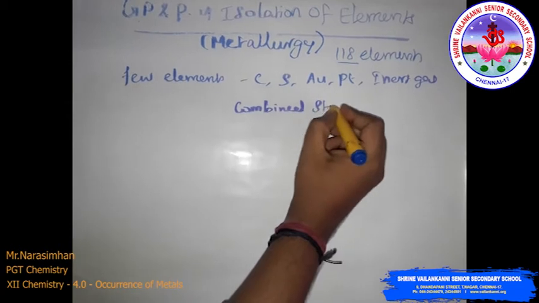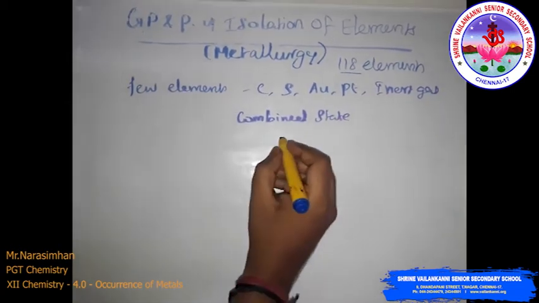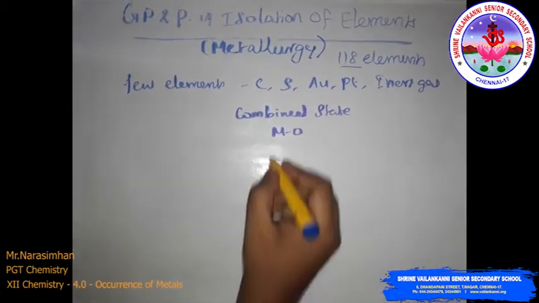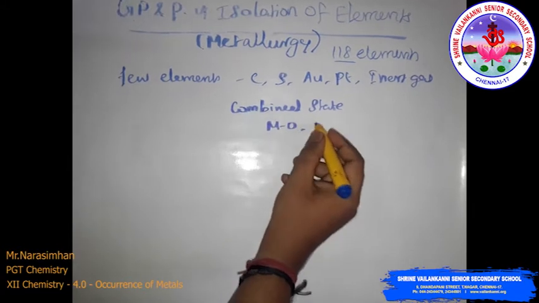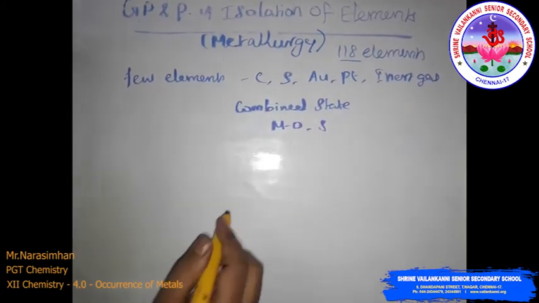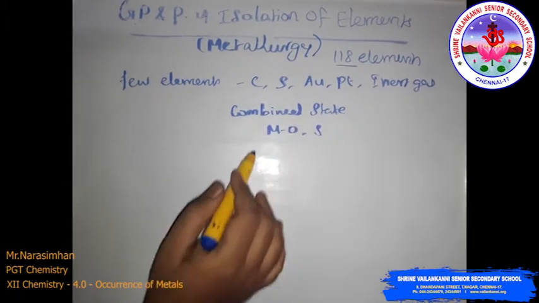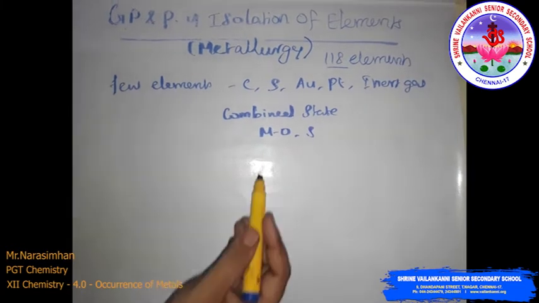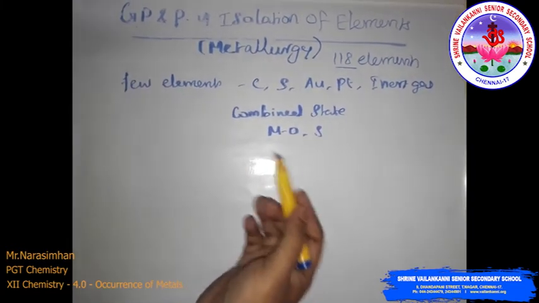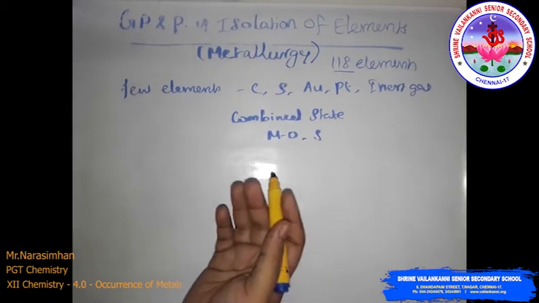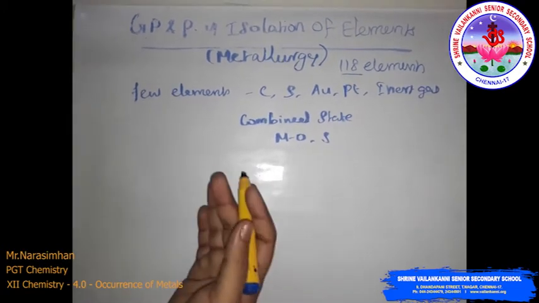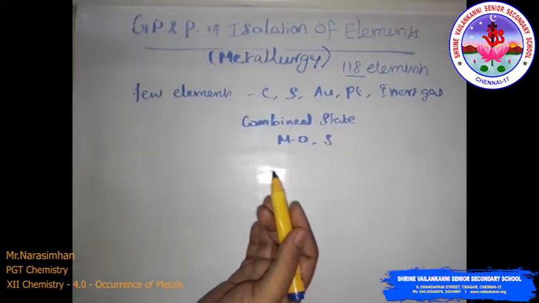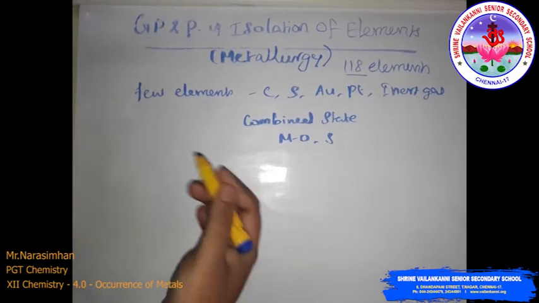Combined state means in the form of metal oxides, sulfides, like this. So many of the elements are in the combined state only. So we have to extract them, and that process is called isolation of that element. The element may occur in a variety of compounds. The process of metallurgy and isolation must be chemically feasible and commercially viable.